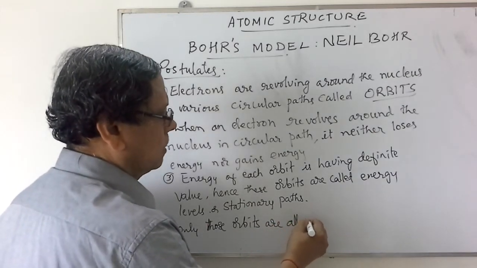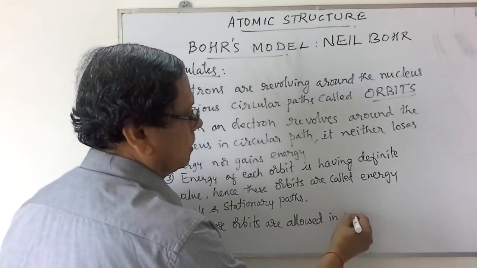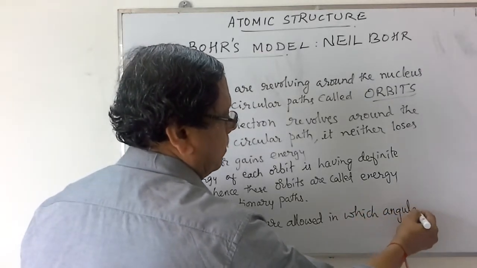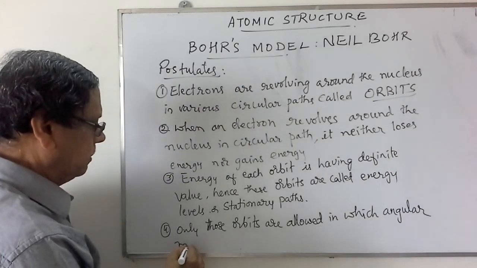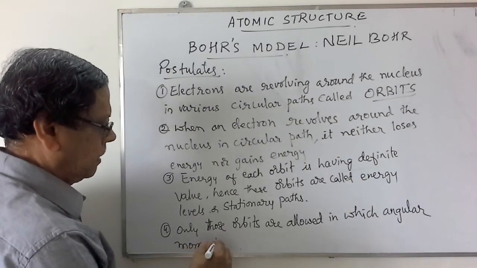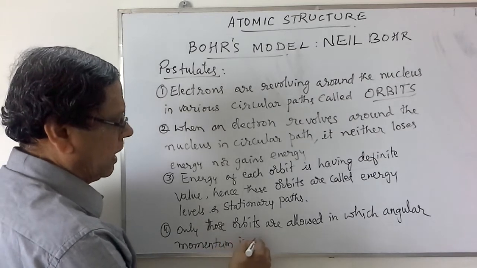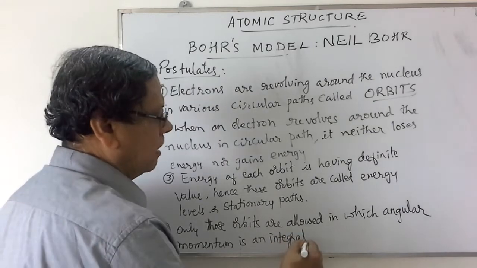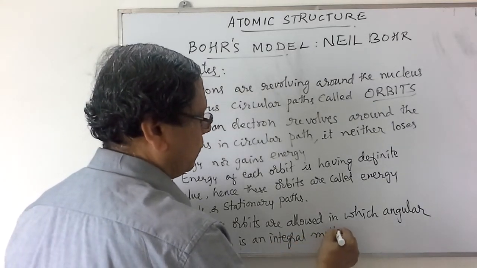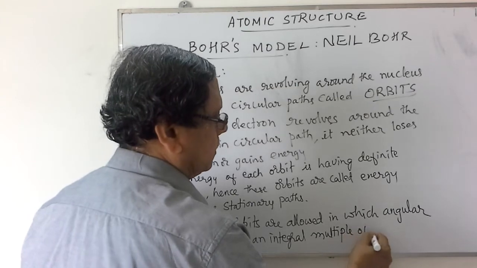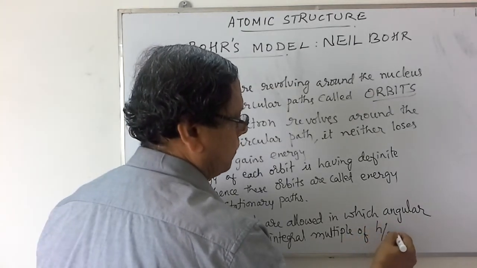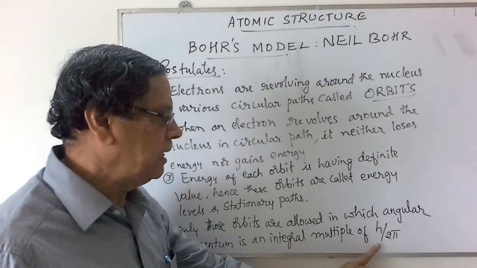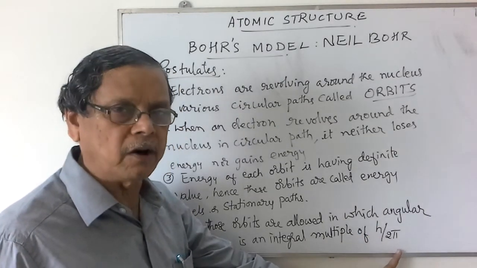in which angular momentum is an integral multiple of h over 2 pi. h is called Planck's constant and pi is another constant. Therefore, it is an integral multiple of h over 2 pi, a constant value.